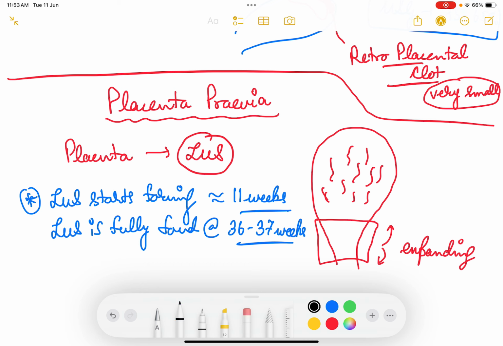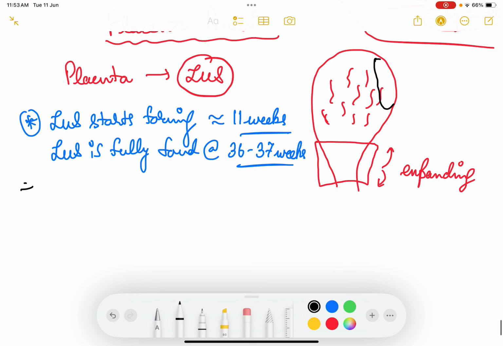So when the placenta is generally located in the upper uterine segment, what is the most common site of placental insertion? The most common site of placental insertion is fundoposterior.